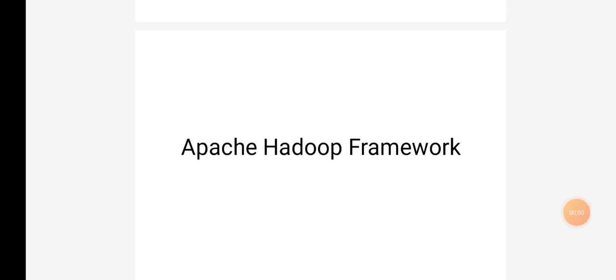So good morning class. Our next topic is the Apache Hadoop framework. As we have known, I've discussed the big data part, and in the previous class I defined that there are a number of frameworks available in the market, for example Cassandra, Apache Spark, and Hadoop. In your syllabus, Hadoop is mentioned. So we are starting the Hadoop part, the Apache Hadoop framework.